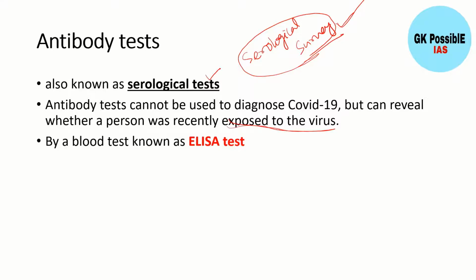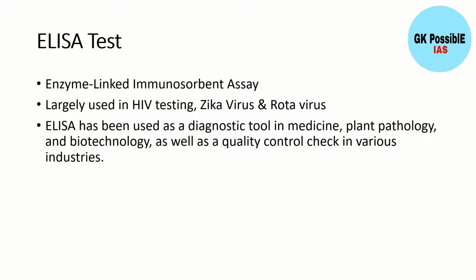This is done through a blood test or serum test, and one of the main popular tests is known as the ELISA test. What is the ELISA test? ELISA stands for enzyme linked immunosorbent assay, and it is especially used in HIV testing. It is also used for Zika virus and rotavirus. Now it is being done for this antibody testing, or the serological survey.